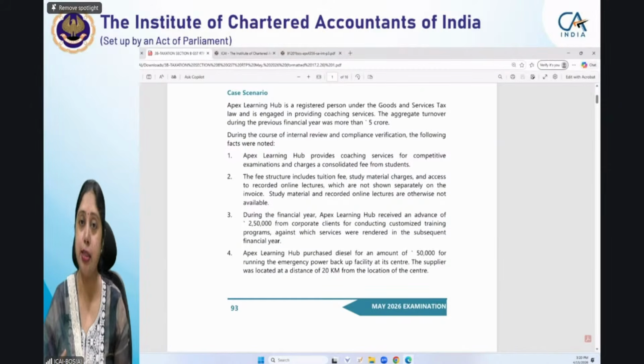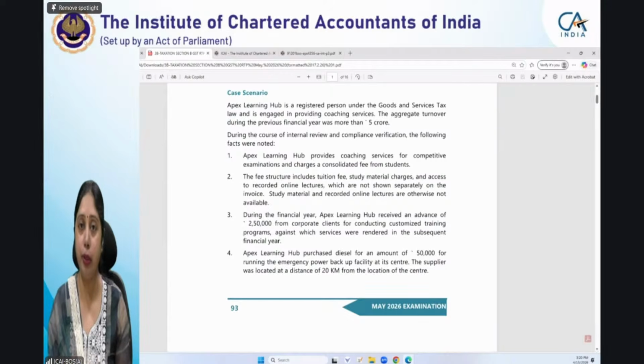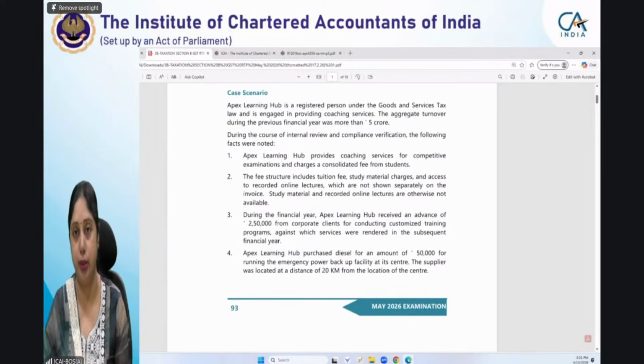Then every answer you have to substantiate with the provision of law. So if it is a computational question, proper reasoning has to be mentioned. If it is a theory question, if a direct question is there, then also you have to properly write the provision. Ensure that whatever provision you are writing, its meaning does not get changed when you are writing it in your own words. Writing in your own words is completely acceptable, but the same meaning should be conveyed.